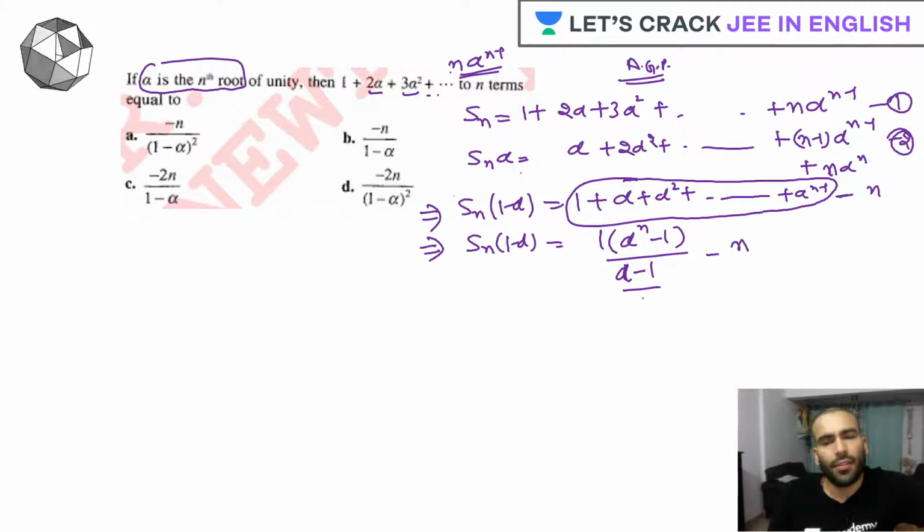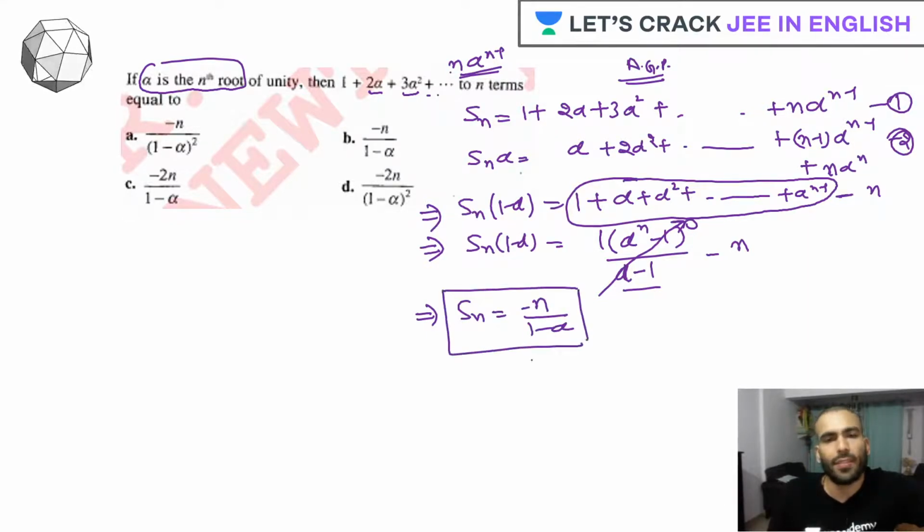And minus n. Now alpha raised to n is 1, so this term will vanish, it will become 0. So now we have Sn equal to minus n upon (1 minus alpha). This is your final summation. So which answer is here? E. E is the correct answer.